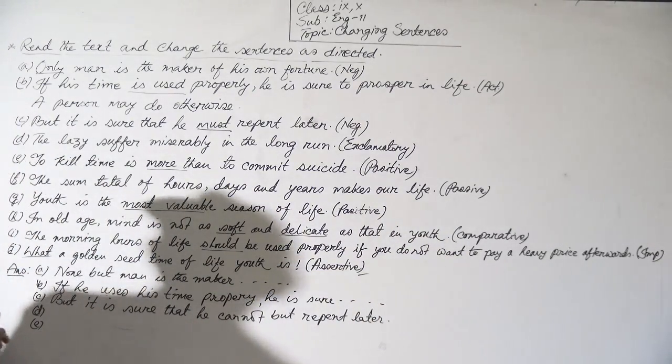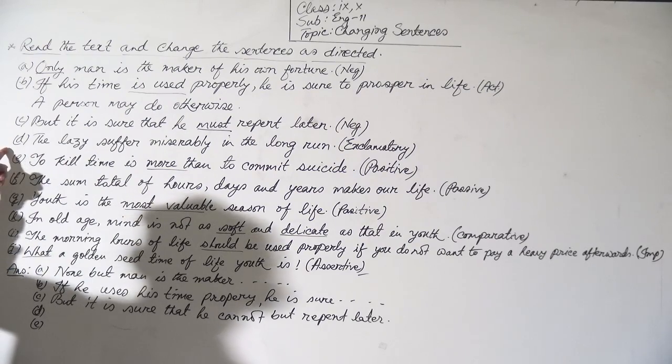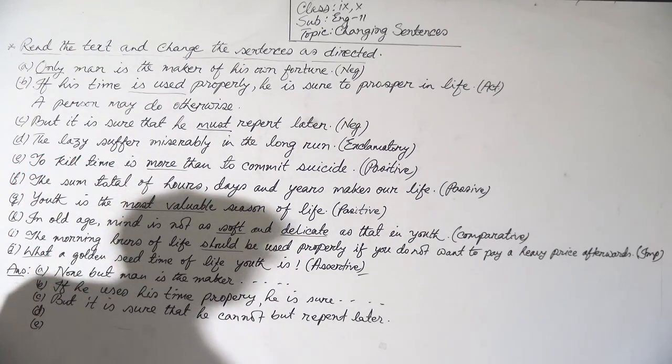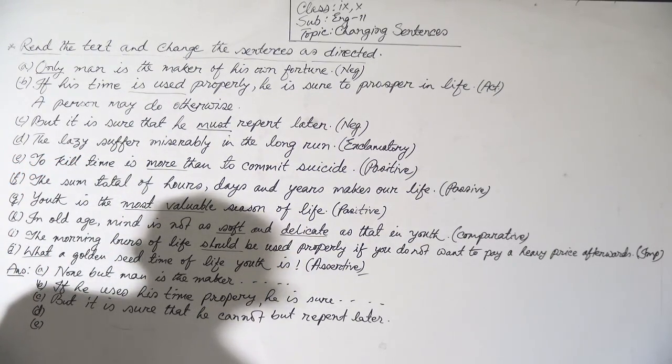Okay, done. Now D. The lazy suffer miserably in the long run. This is assertive, but you have to make it exclamatory. To make it exclamatory, you have to bring "what" or "how." Here you have to use "how."